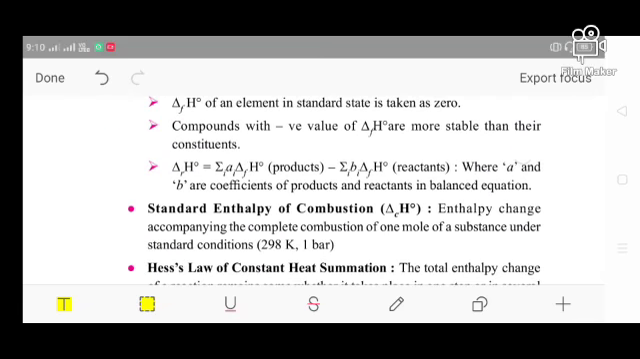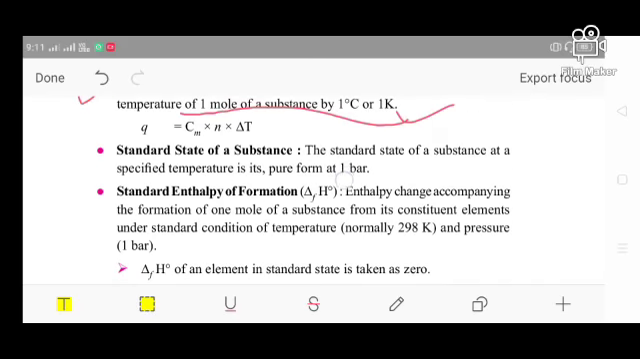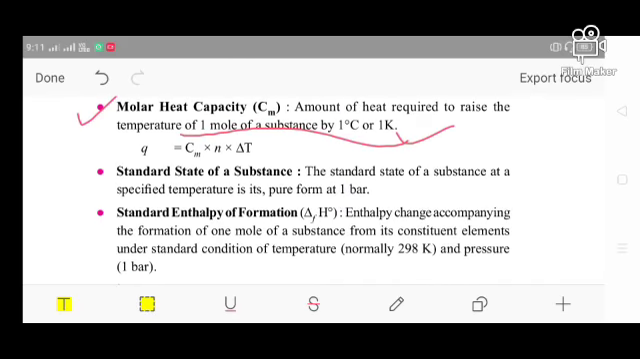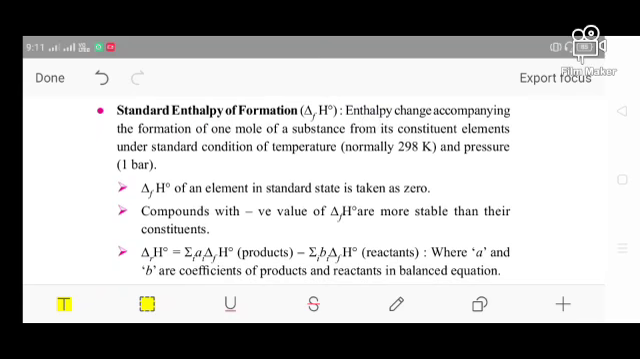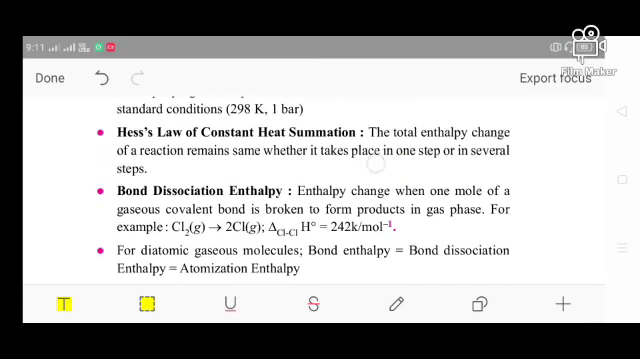Okay, got it? After that, standard enthalpy of combustion, a very simple thing. It is also the enthalpy change accompanying the complete combustion of 1 mole of substance. Very simple. Here in enthalpy of formation, 1 mole of substance is formed from its constituent elements at that standard condition, that means 298 Kelvin and 1 bar pressure. But in case of standard enthalpy of combustion, what is happening? Here it is the change on complete combustion of 1 mole of substance under that standard condition, that means 298 Kelvin and 1 bar pressure.